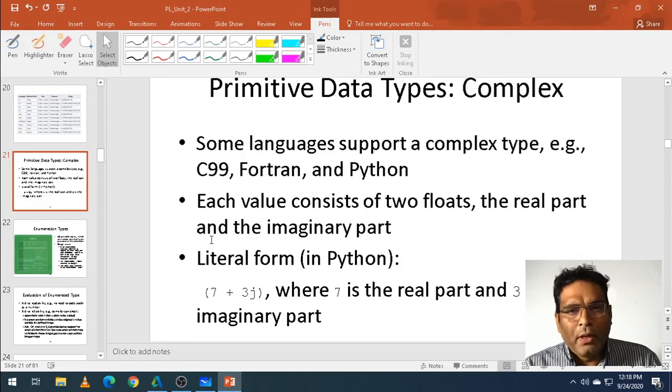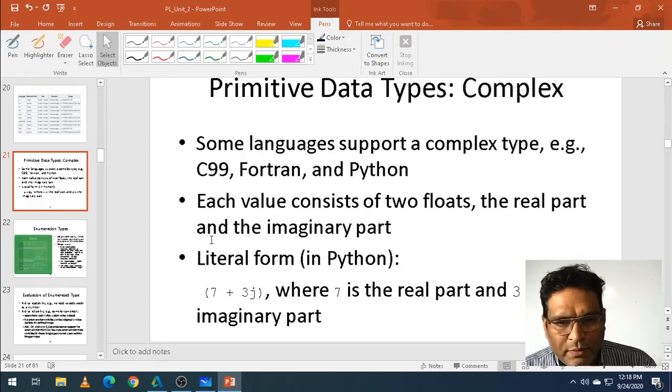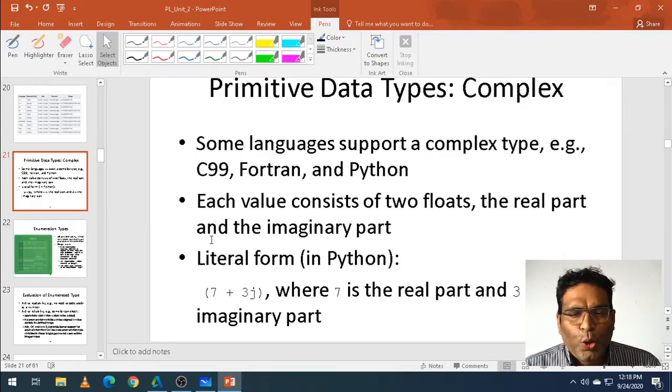Everybody. Here we are going to start from the last class, what we have left out. We'll be starting the part of Unit 2, which is also a primitive data type, which is complex. Some languages support primitive data types of complex, like C99 or Fortran or Python. Each value consists of two values, that is a real part and an imaginary part, literally from a form of Python, as we have already seen this one.